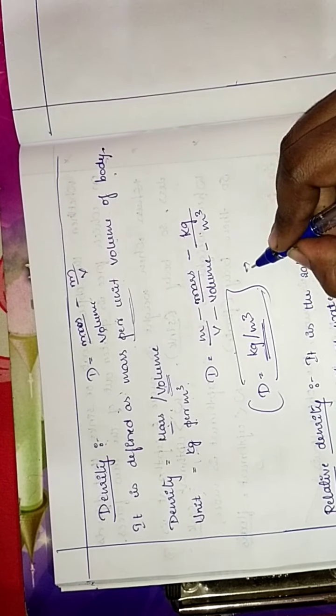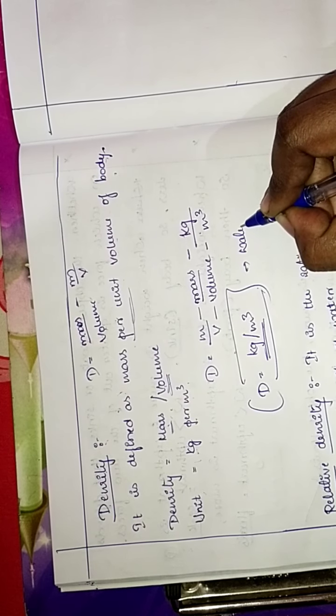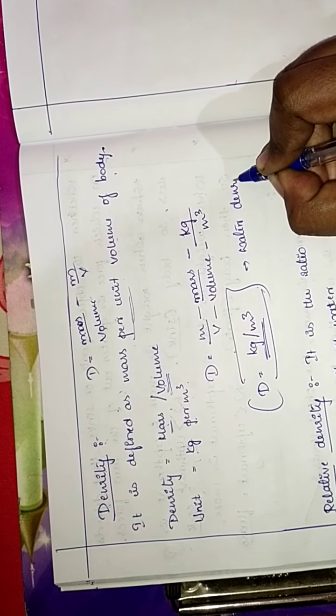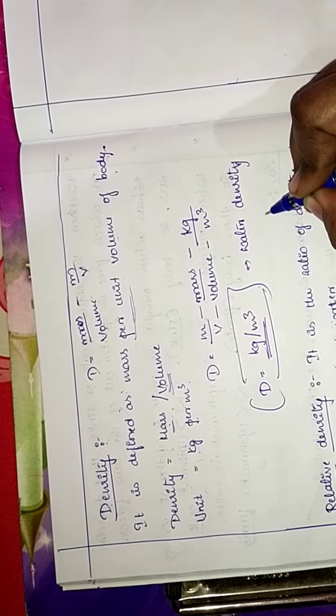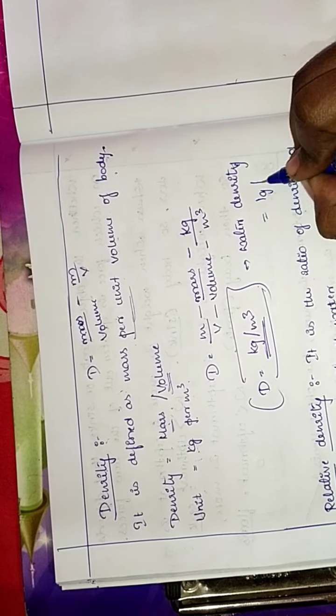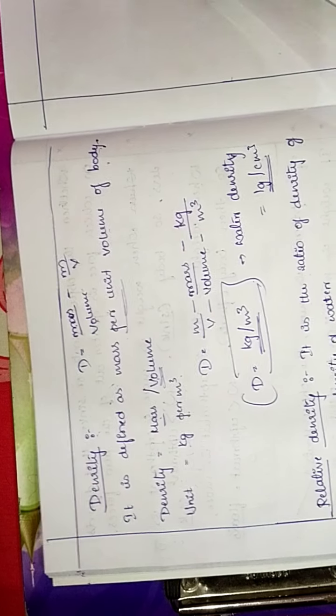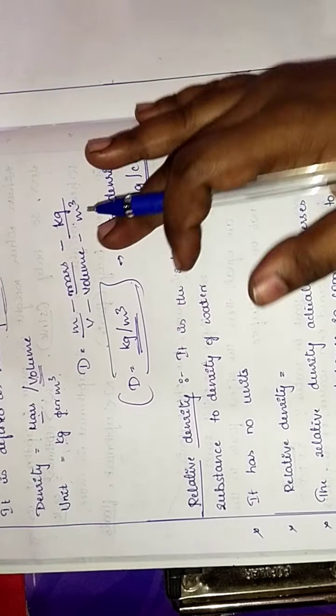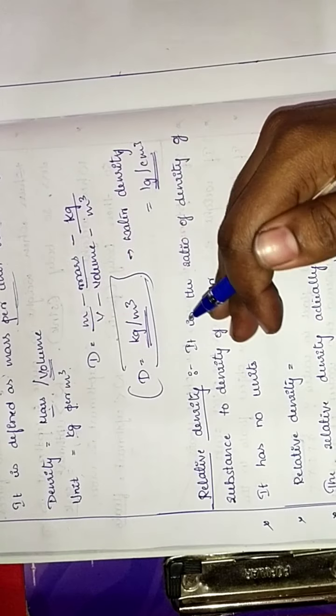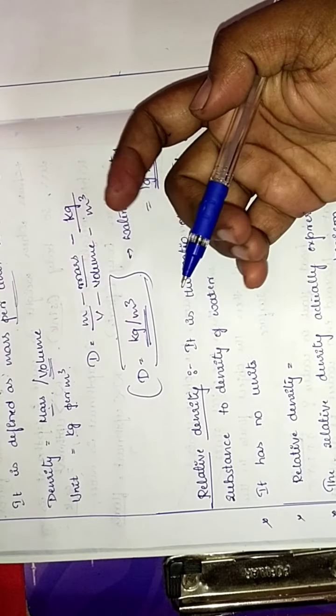We know that water density is equal to 1 gram per centimeter cube. Okay, children, now based upon density we'll study relative density. What is relative density?